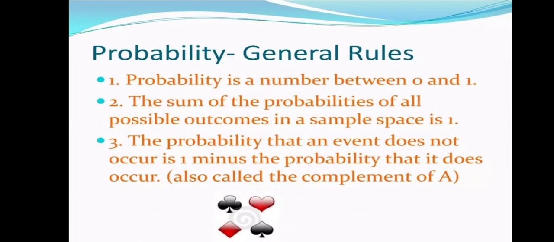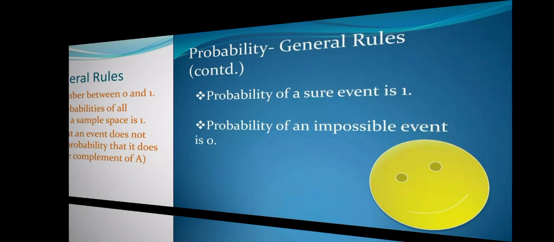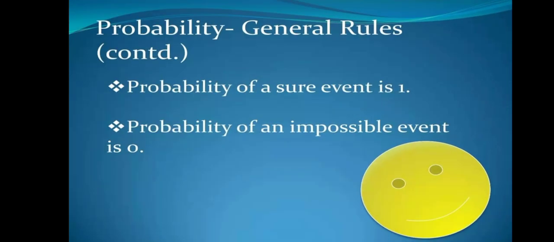Now, there are some general rules we have to follow in probability. Probability should be in the range 0 to 1. If it is outside that, it is not a probability. Then the sum of probabilities of all sample points will be 1. And the probability that A does not occur is 1 minus the probability of A. That is also called the complement of A. Now there are also some rules we have to remember: the probability of a sure event, which you know will occur and you are very confident of, is 1. And the probability of an impossible event that cannot occur is 0.